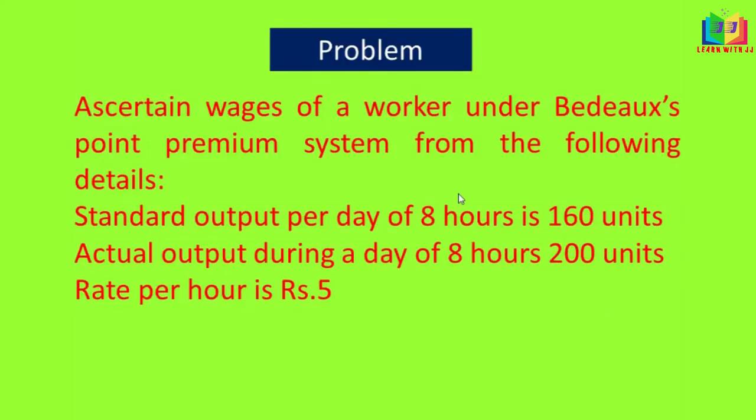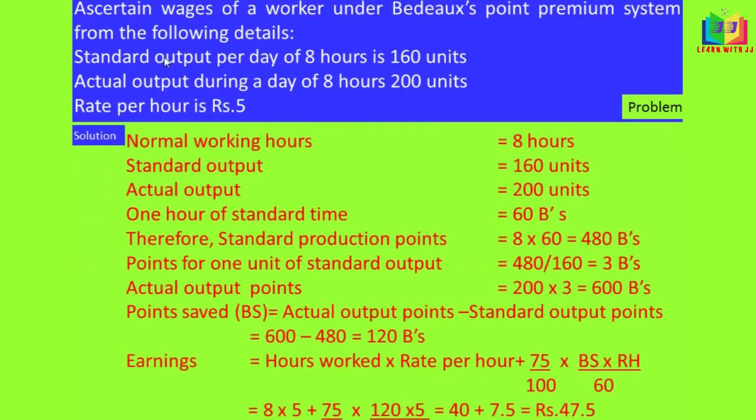We'll see one more problem. Ascertain the wages of a worker under the BDUX point premium system from the following details. Standard output per day of 8 hours is 160 units. Actual output during a day of 8 hours is 200 units. Rate per hour is rupees 5. Let's start doing the problem now. Normal working hours is given, that is 8 hours, and the standard output is 160 units. Actual output is 200 units, which I have written.